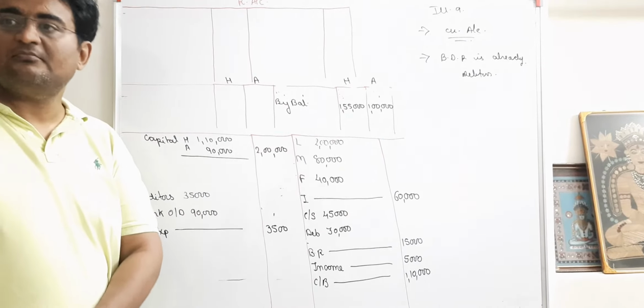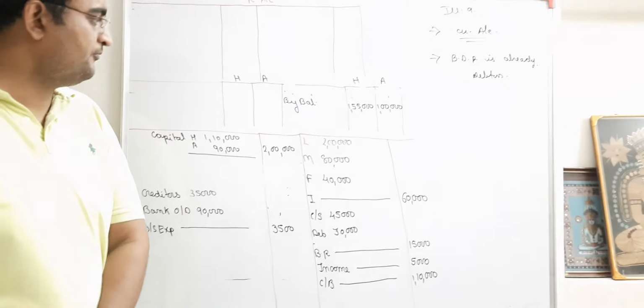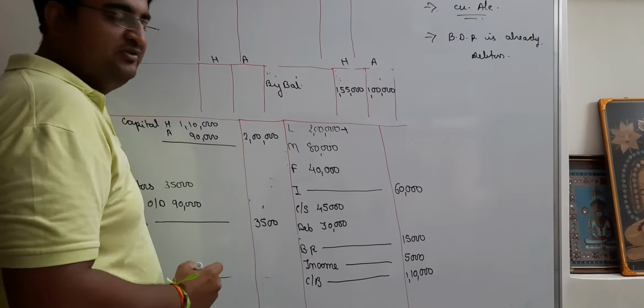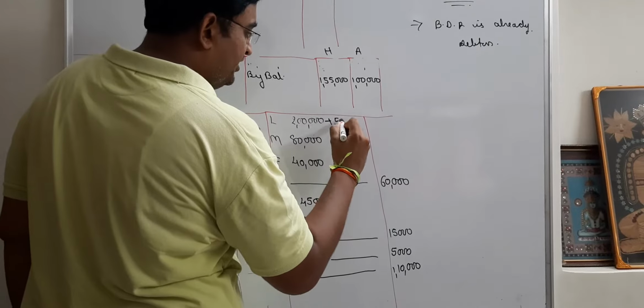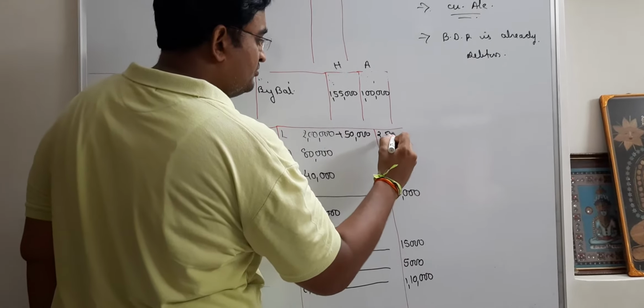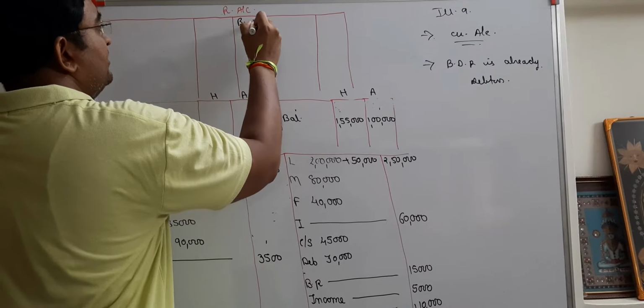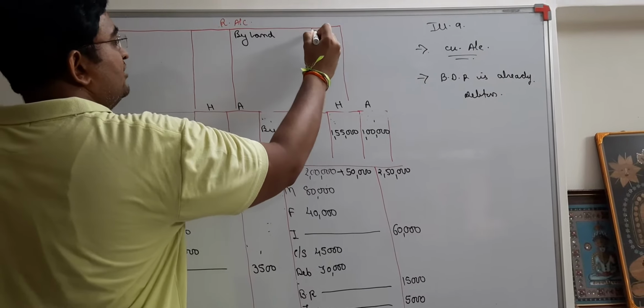Land and building value is to be increased by 25%. 25% of 2 lakh comes to how much? That is 50,000. Second effect, same side, land, 50,000.